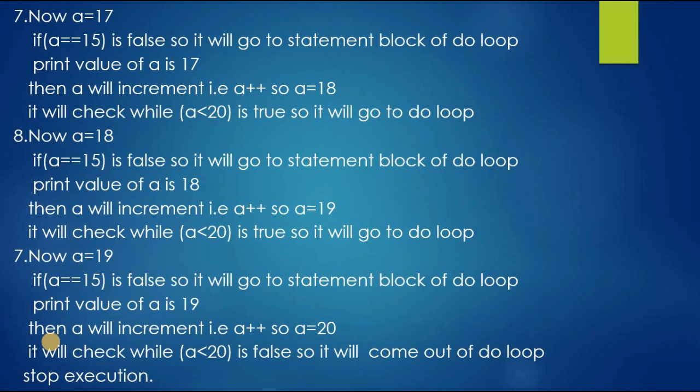When we gave the goto statement there, from there also it will start the execution after skipping number 15. So the output for this program is: the value of a is 10, 11, 12, 13, 14, then 16, 17, 18 and 19. Because we gave the condition there, if a is equal to 15, it skipped the number 15.